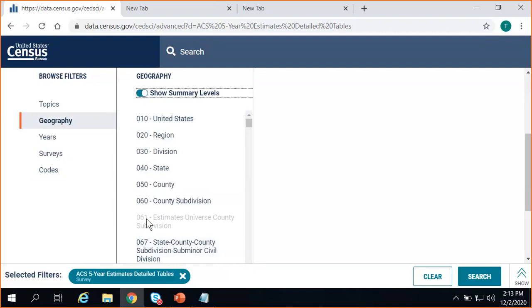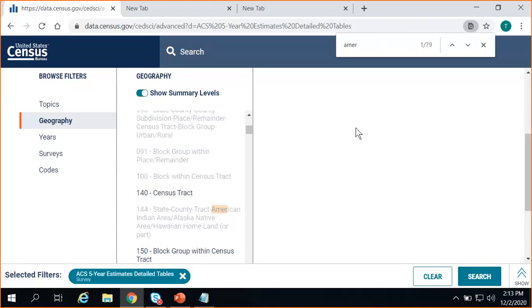You can already see there are some options that are being grayed out. And I'm going to go ahead and press Control F. This is optional. You could, of course, scroll through the information if it works better for you. But if you want to search the page, you can type in a keyword or phrase, American Indian area. And I'm just going to press Enter a couple times. You can already see the first option is grayed out, so I know I don't even have to bother looking at that one.